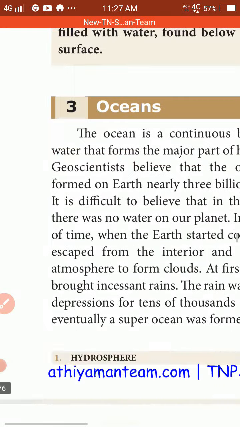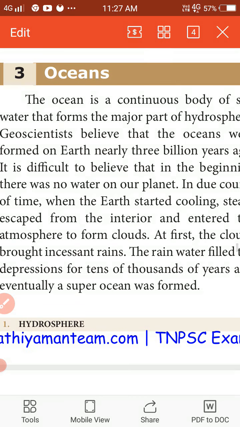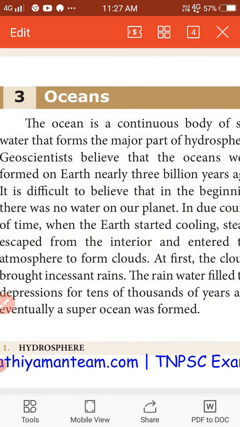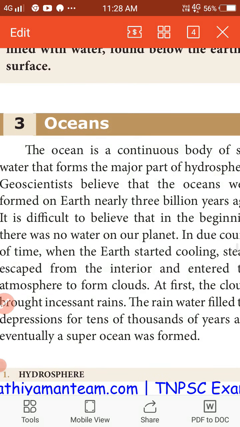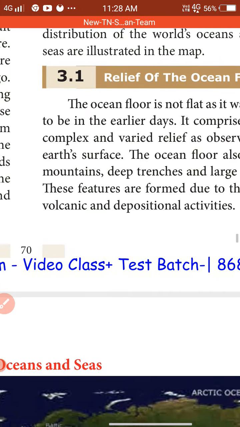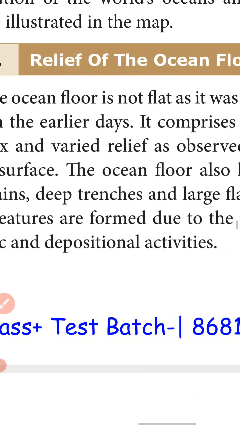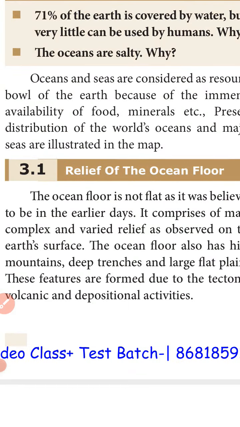Next one is oceans. An ocean is a continuous body of water that forms a major part of the hydrosphere. The oceans formed on the earth nearly 3 billion years ago. Then, relief features of the ocean floor. What are the relief features? What are the features found on the ocean floor?